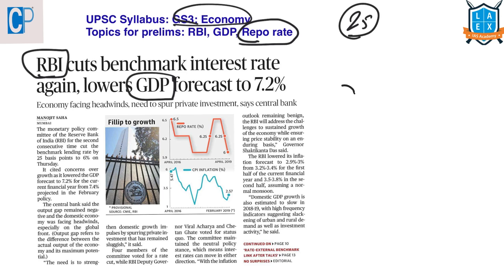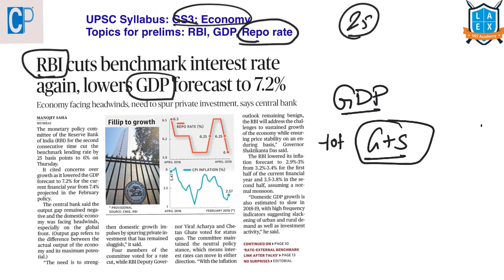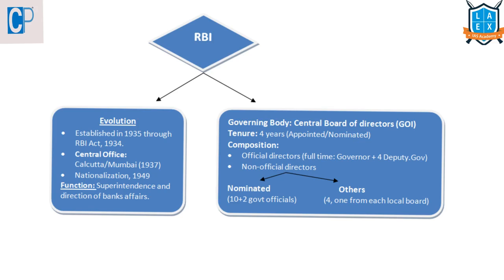First, let us see what is meant by this GDP, gross domestic product. It is the total value of final goods and services that were produced within the country in a particular year. So it is the total value of all the goods and services that were produced within India in a particular year. Now let's see about this Reserve Bank of India.